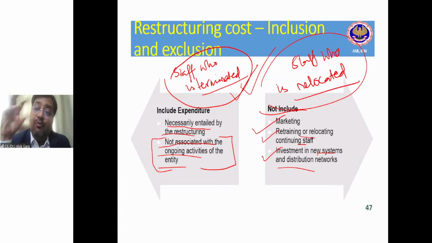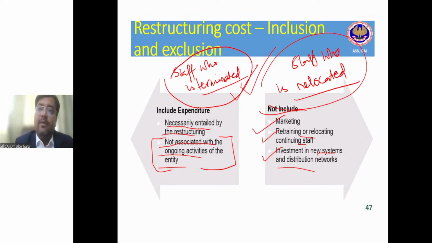So the cost relating to the 40 employees who are getting relocated should not be taken into consideration, but the cost of compensation given to the 60 employees has to be taken into consideration. So in restructuring provision, only those costs which relate to the restructuring, to the discontinuation, have to be taken into consideration.